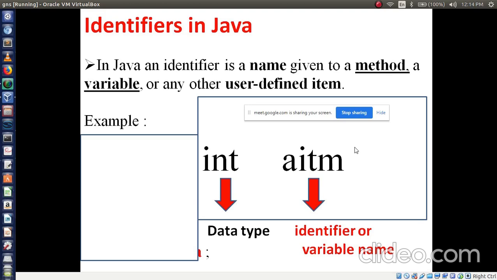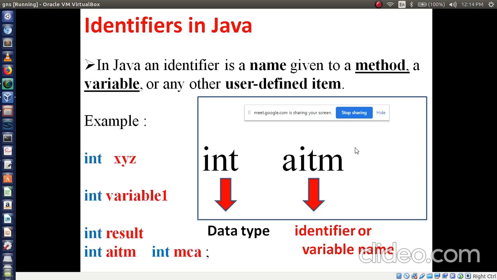Now I can define other examples. int XYZ, where XYZ is a variable name and int is the data type. I can define a variable like this, int variable1. This is an identifier, or you can call it a variable. Then int result, int AITM is also a variable, int MCA is also a variable. But at the end of this statement we have to give a semicolon. To terminate the line we have to give a semicolon in each and every statement, right? So these all are identifiers.